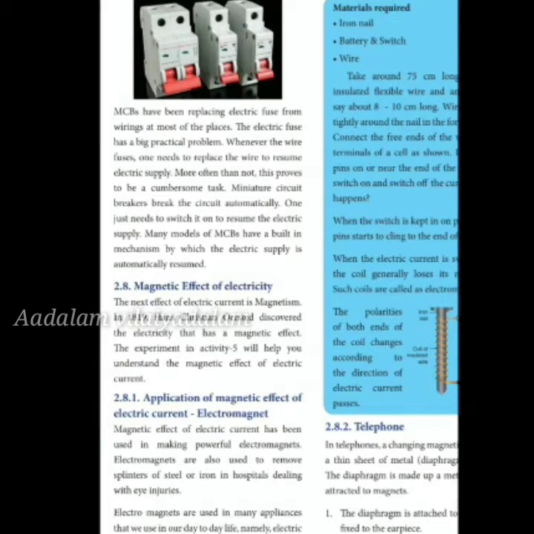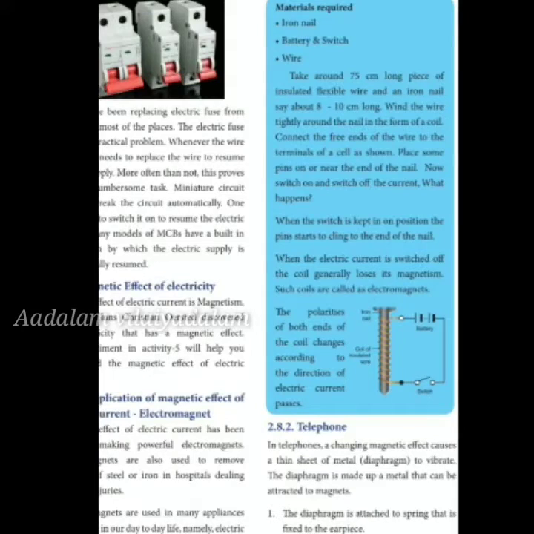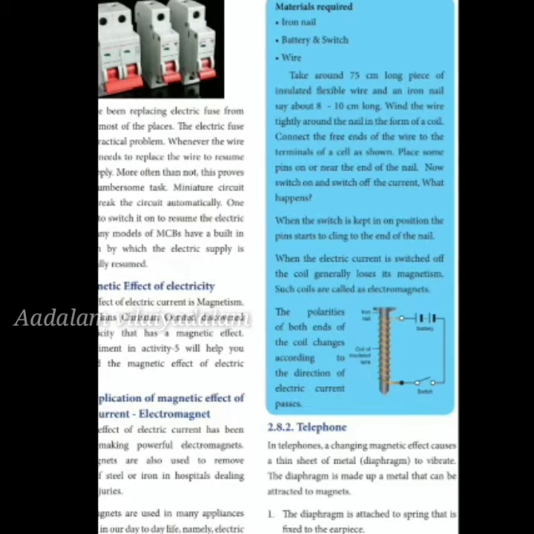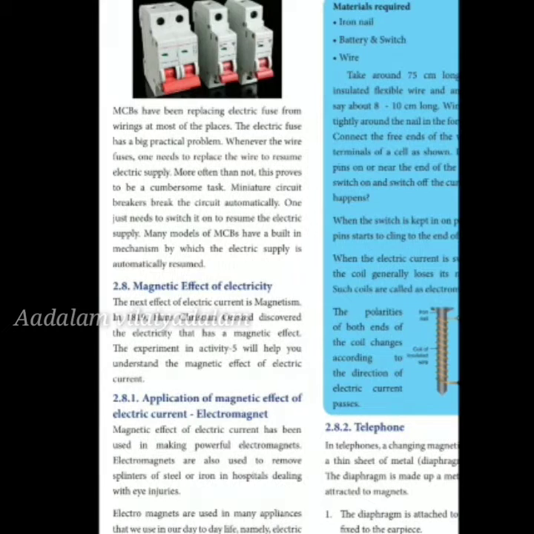Now, the magnetic effect of electricity. If you go through Activity 5, you will understand what happens in a magnetic field, and how a magnetic field is produced using a nail, a wire, a battery and a switch. When current passes through, it starts vibrating. This vibration is used in telephones. This is one of the magnetic effects of electricity.